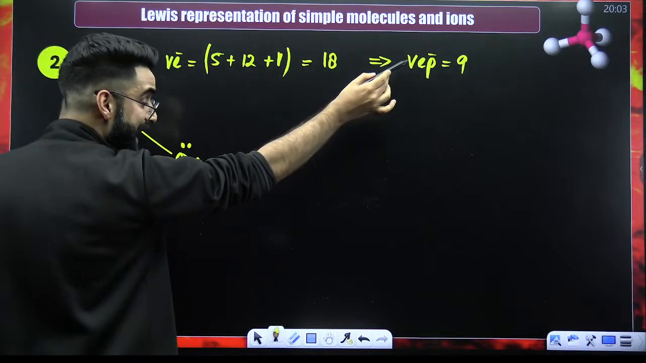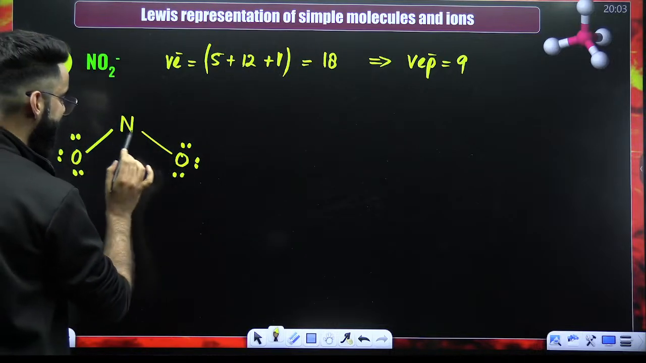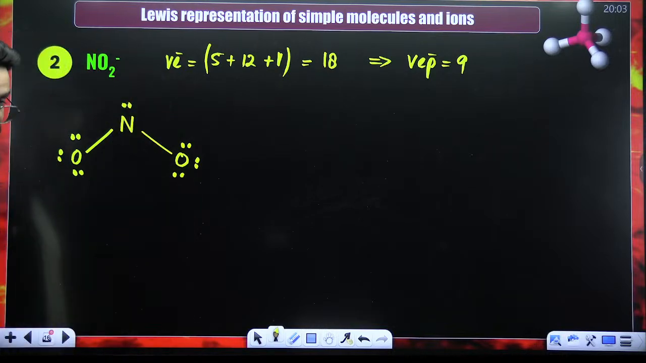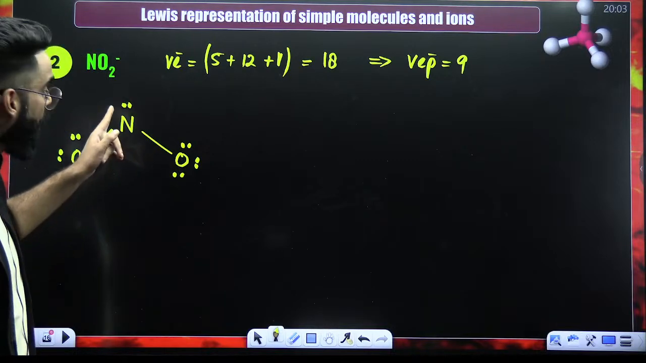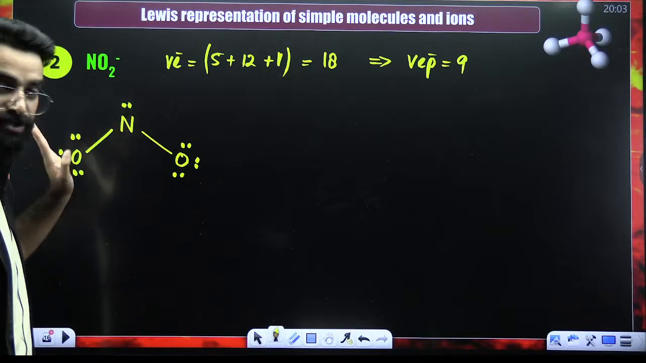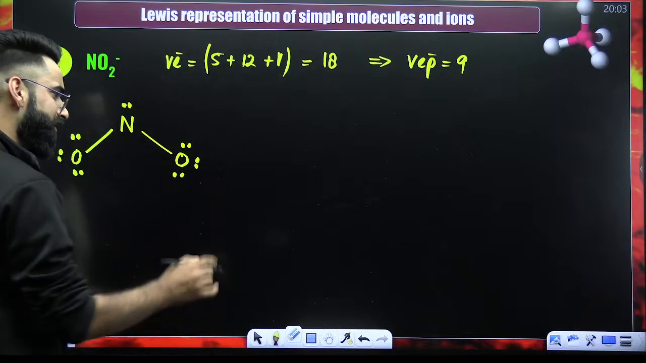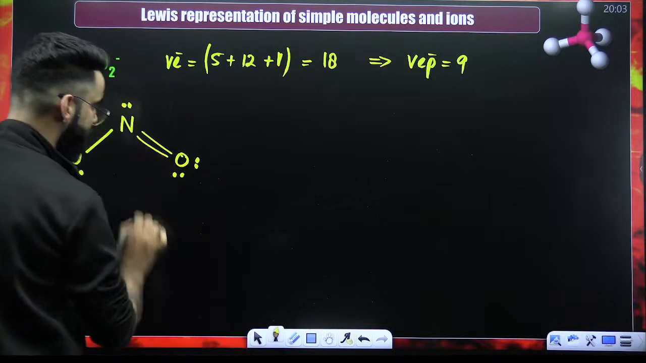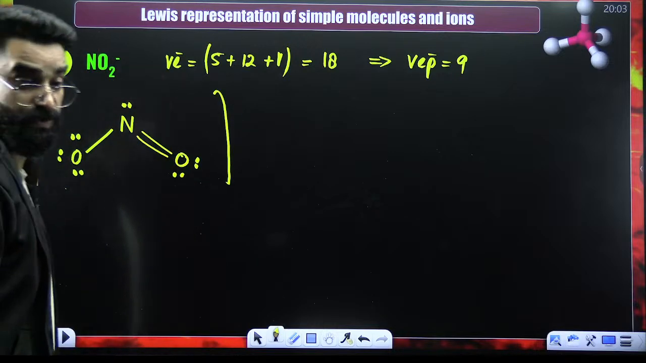How many electron pairs did I have? 9. Out of 9, how many have I used? 1, 2, 3, 4, 5, 6, 7 and 8. 8 I've used. 1 is left. Give that directly to this nitrogen. Octet of this oxygen is complete. But is the octet of nitrogen complete? No. Check it out. 2, 4 and 6 only. Now what you need to do? Out of these 2 oxygen atoms, select anyone, remove one of the electron pairs, and instead of that electron pair, put a double bond here. That's all. This is the structure of your NO2.